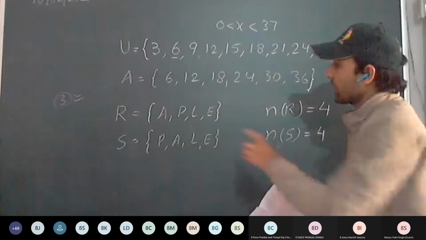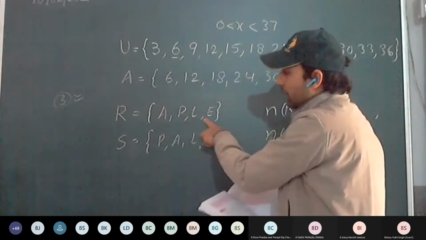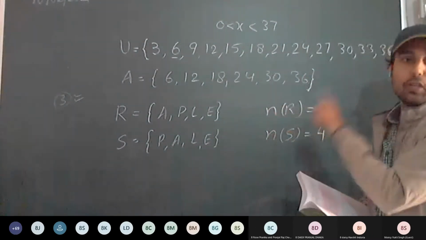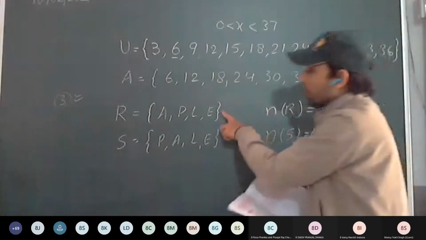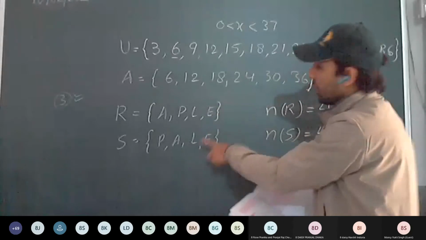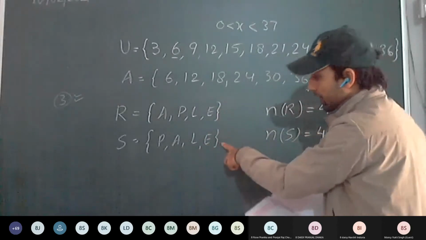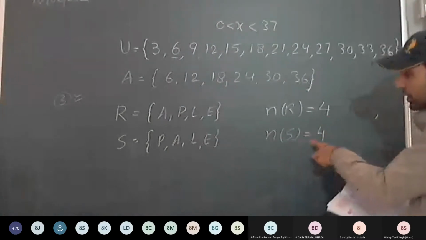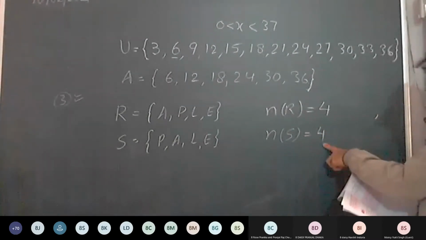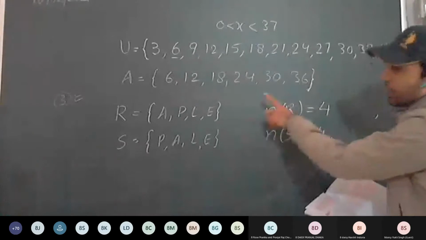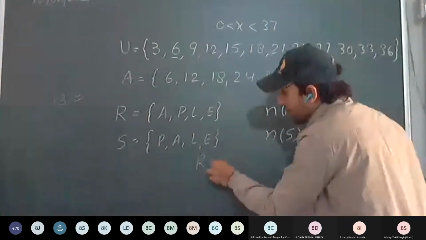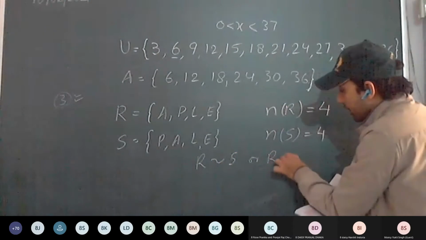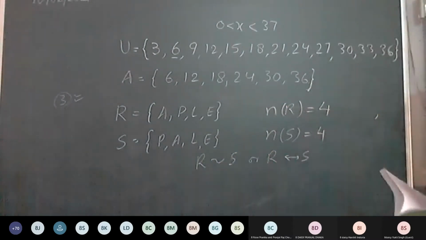Okay, so just listen to what we are doing here. R set we have written, A P L E, S set we have written. We have to show whether they are equivalent sets or not. For equivalent sets, the number of elements of R equals the number of elements of S, that is, cardinality of R equals cardinality of S. So the cardinality of the R set is 4, and the cardinality of the S set is also 4. So they are equivalent sets. R is equivalent to S, we can write like this.